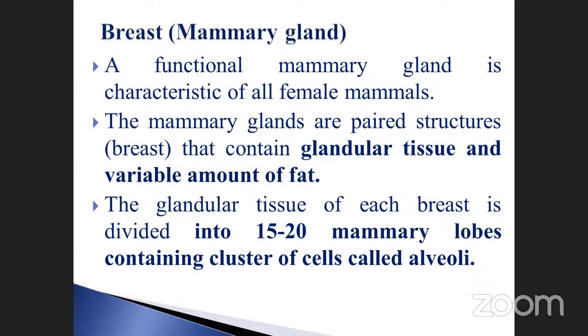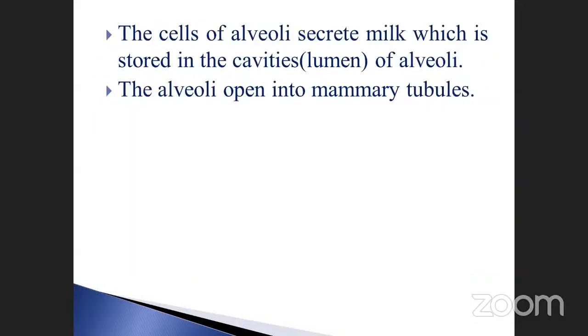Alveoli, you already studied. They are also present in the lungs. Likewise, here there is a cluster of cells called alveoli, a mass of cells like that, in 15 to 20 mammary lobes. The cells of the alveoli secrete milk, which is stored in the lumen of the alveoli. The alveoli open into the mammary tubules.